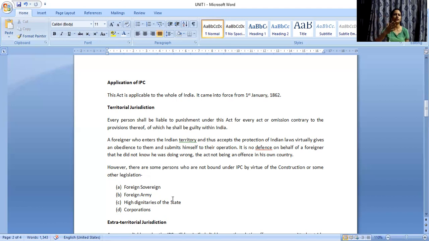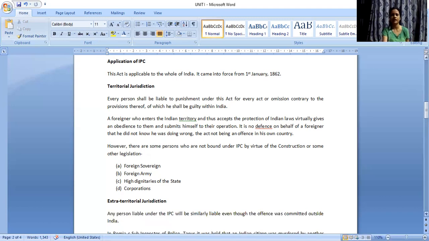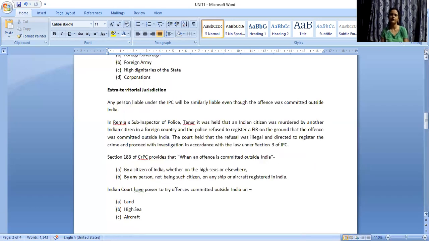A university cannot kill a person. In the same way, there may be certain exceptions, but otherwise, whoever is within the territory of India will be made liable under IPC, whether you are a citizen of India or a citizen of some foreign country.